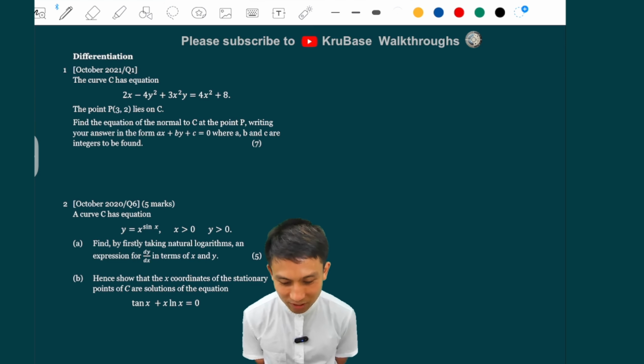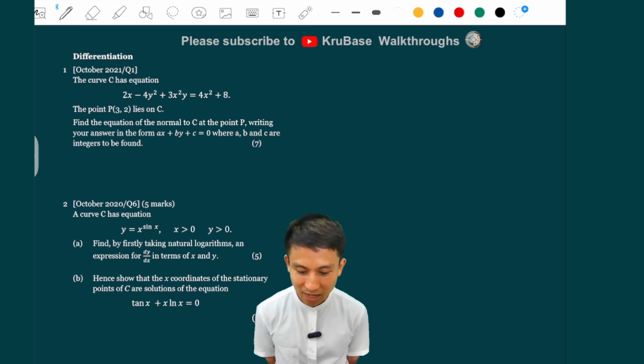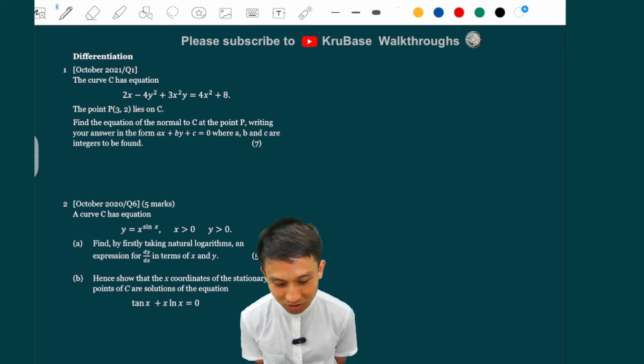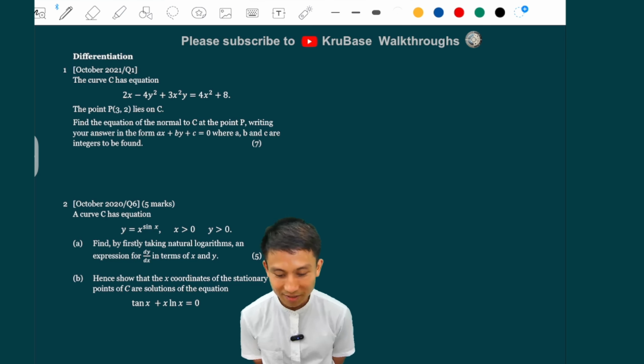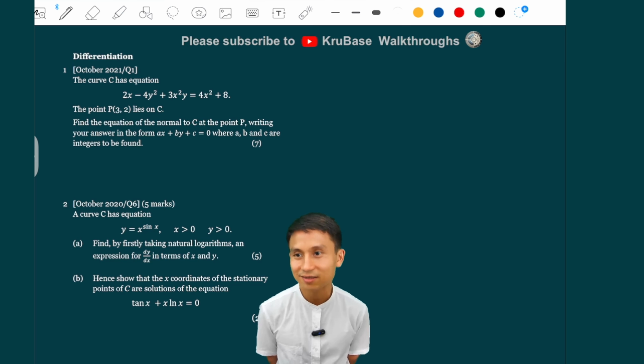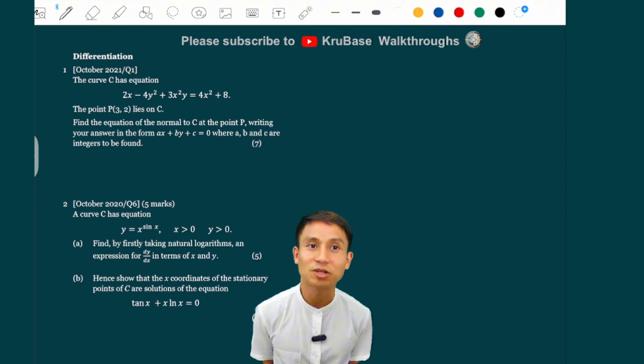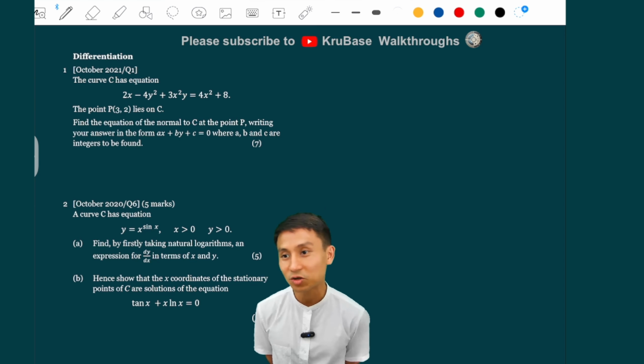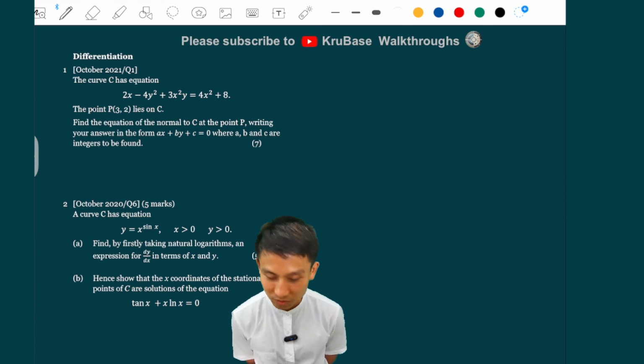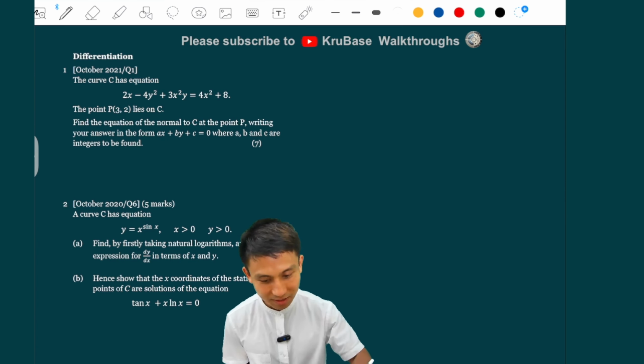The curve C has equation, and the point 3, 2 lies on C. Find the equation of normal to C at the point P. That's it. So that's not too bad, right? It's just typical that you should know. It doesn't just ask you to differentiate, but it also asks you to incorporate that into the coordinate geometry. Okay, we're going to differentiate implicitly.